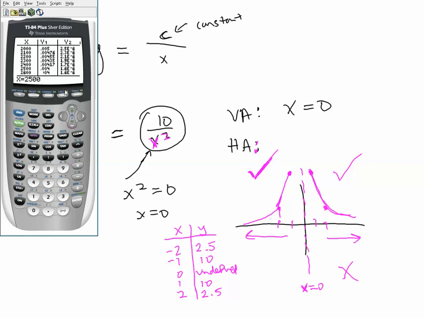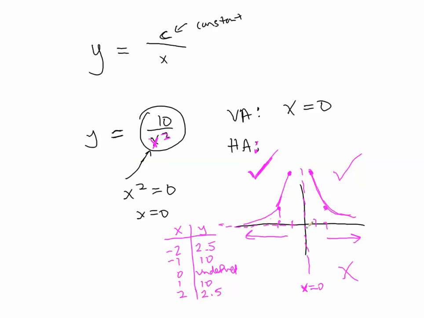Because again, how big of a number do you need to divide 10 by, or even the square of what number do I divide into 10 in order to get exactly 0? The answer is you cannot possibly divide 10 into enough pieces to separate it into exactly 0 chunks. So I'm also going to plot this horizontal line, which represents the behavior in each direction. If I increase x to very, very negative values, I'll still get 10 divided by a very, very large positive, which will be a very, very small value, very close to 0. And so I would say that the horizontal asymptote is represented by the horizontal line y equals 0.